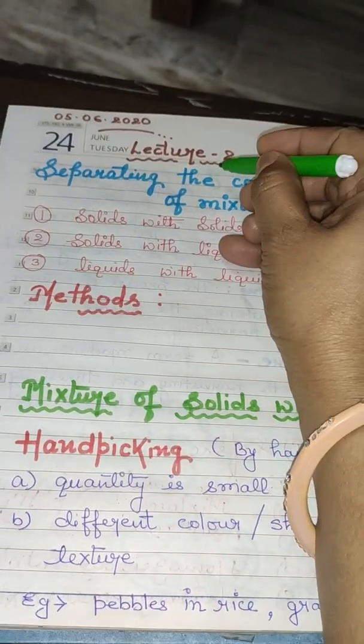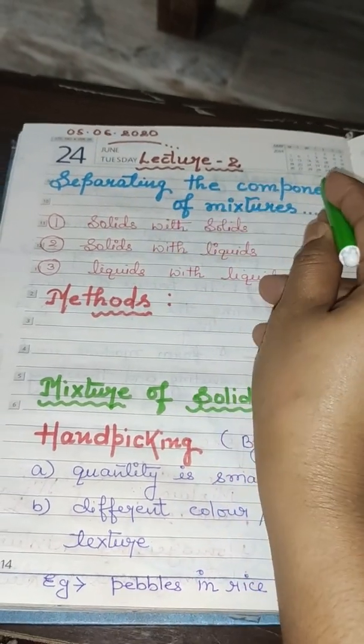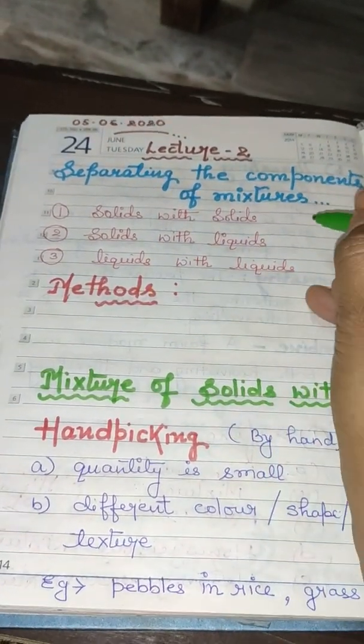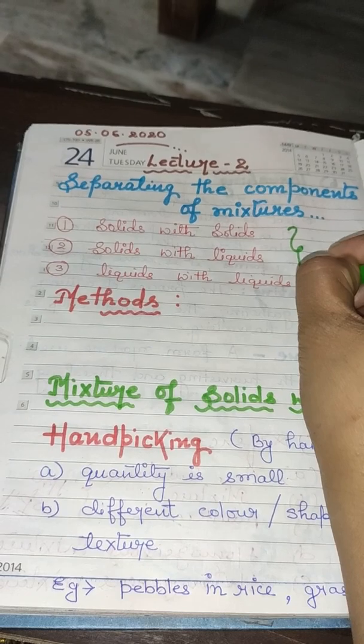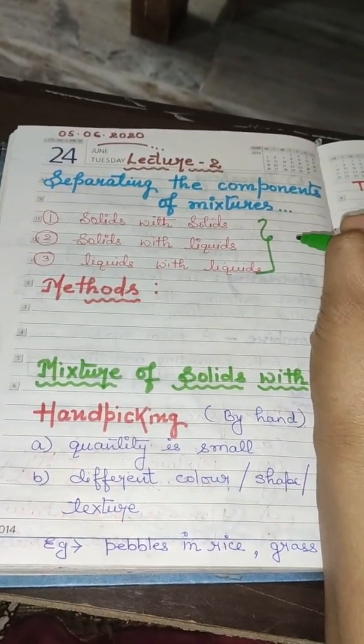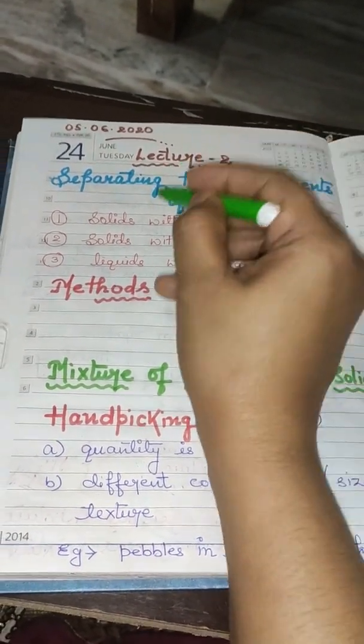Clear? Now see. Today, 5th of June, this is our lecture number 2, in which we will deal with the methods of separating the components of the mixture. This one also we had discussed in the previous class. There are 3 types of mixture.